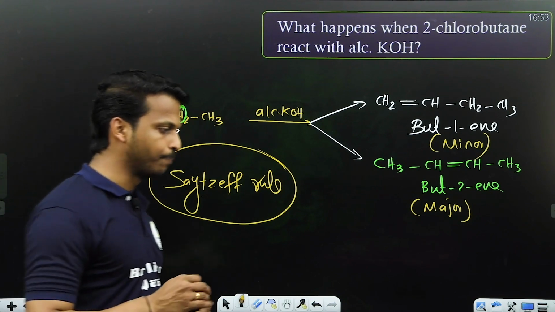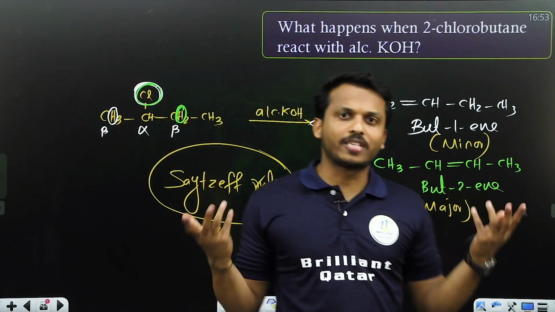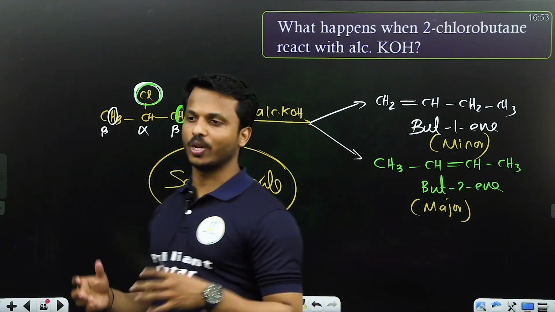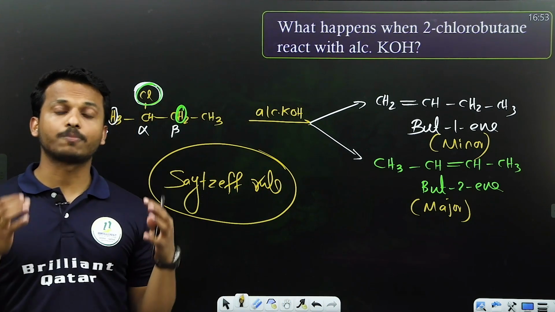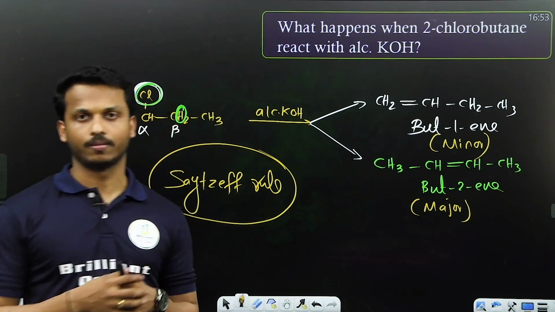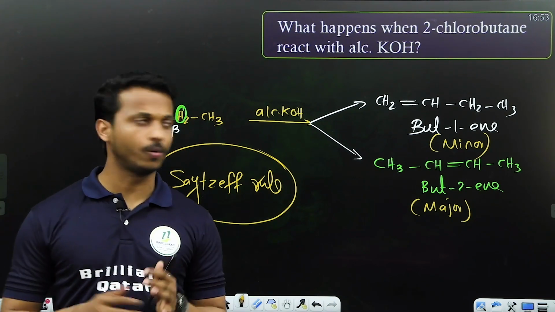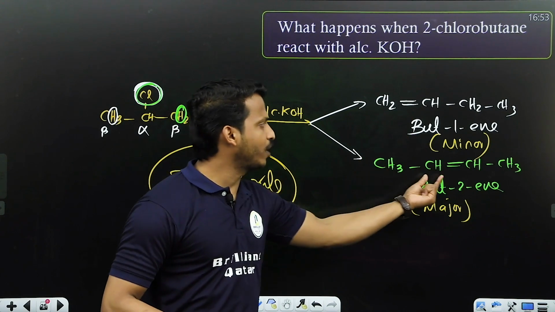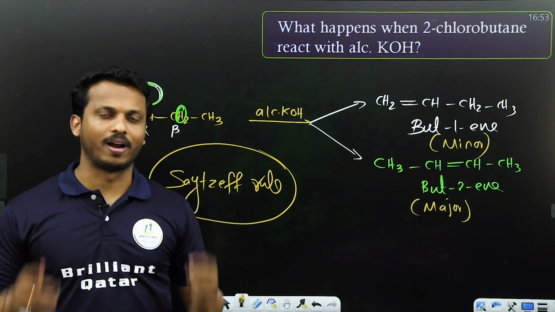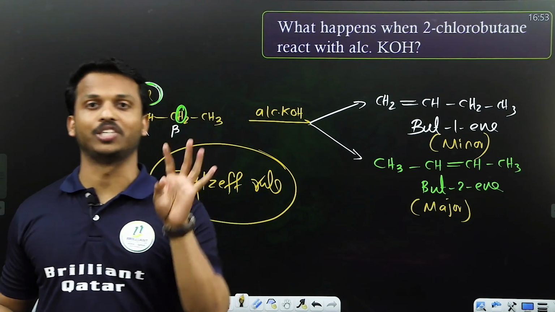One more point. According to the Zaitsev rule, more substituted alkenes are major. You may be confused about what we mean by more substituted. A simple idea: try to make the double bond in the center part, the crowded part. That will be the major.